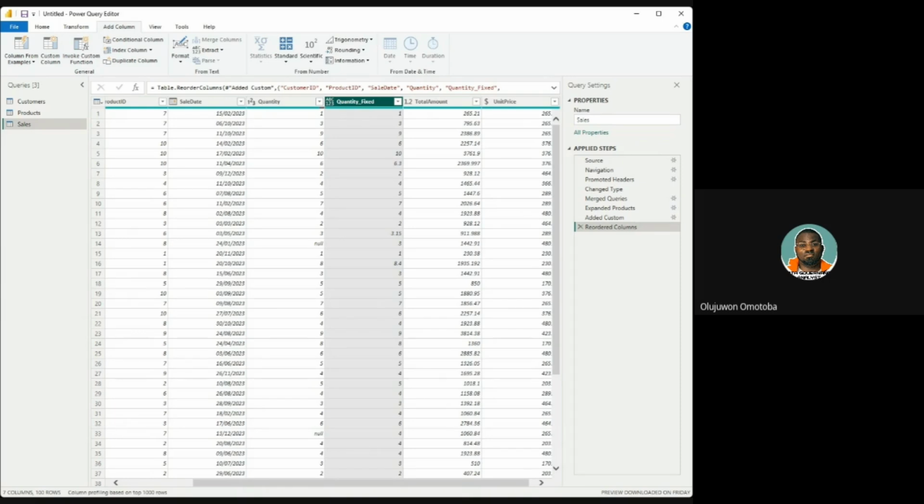Small calculations. Very small calculations in Power BI. But at some advanced level, you might need some advanced calculations, especially using DAX, data analysis expressions. That is when your interest is aroused in data analysis and you really want to be earning big, you want people to be able to say that this guy has value, you want to pay for your services, then you also have to upskill yourself.